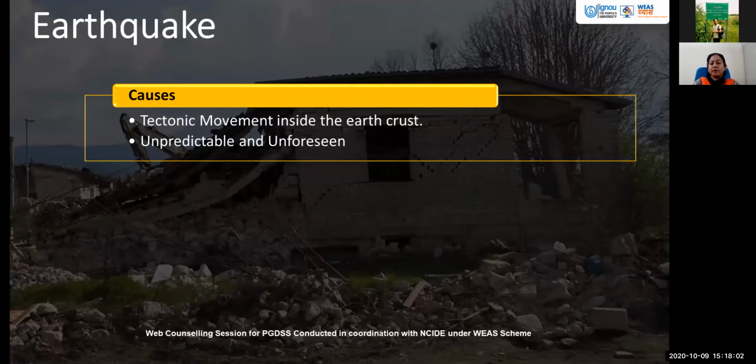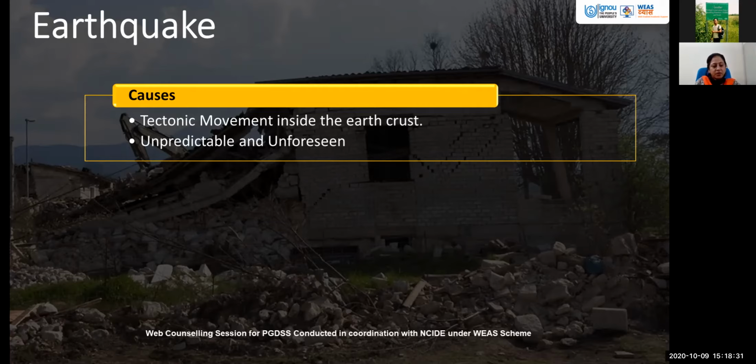So let us one by one see what are the most common disasters occurring, what are the causes, and how do they occur. As we already know, earthquakes occur because of the tectonic movements taking place inside the Earth. Earthquakes are unpredictable, unforeseen. We have seen the dreadful earthquake in our country, the Bhuj earthquake, which took place in 2001.